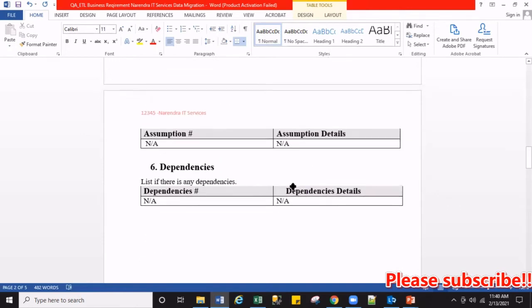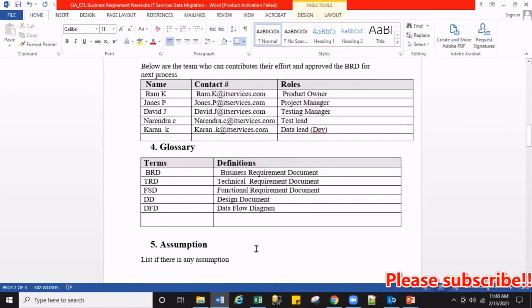Number five, assumption. Assumption means when you are testing or developing something, there may be certain areas that you might need to ignore. For example, if you are building a house and the mechanic passes away or is not available, what assumption do you use?